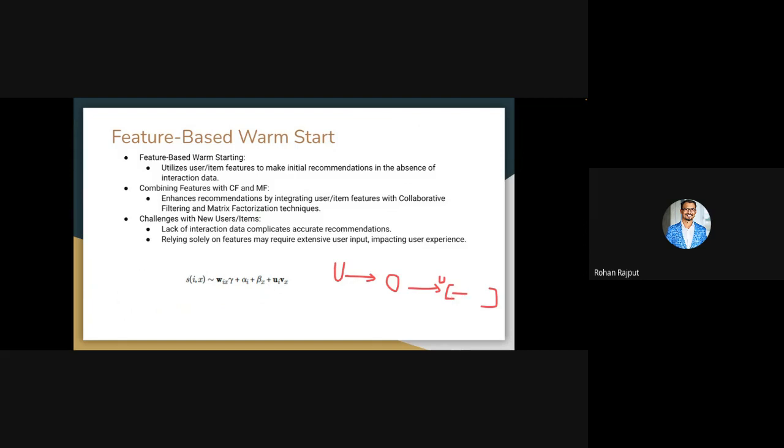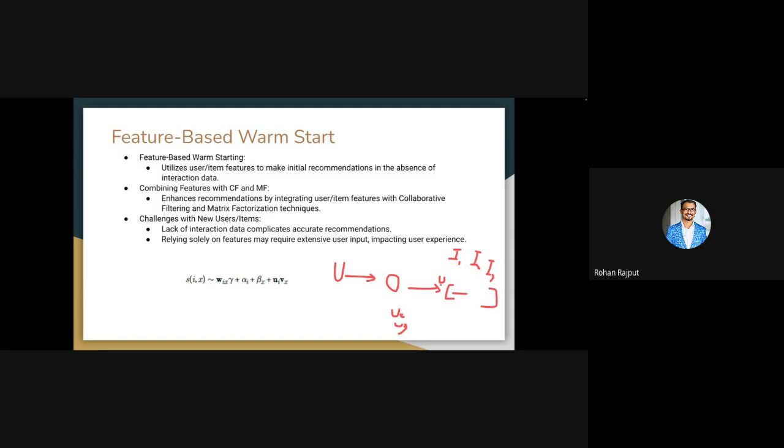That user feature vector can help you compare this user with other users like u2 and u3, who already exist in your database, or with items available to you, say I2 and I3.